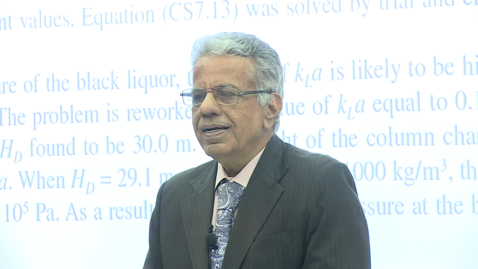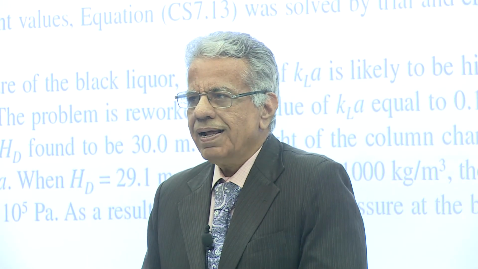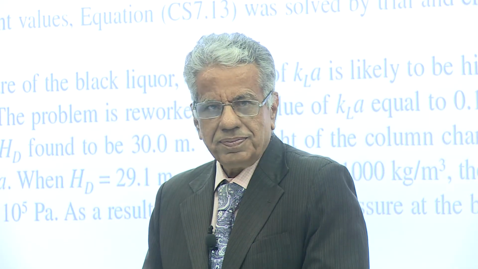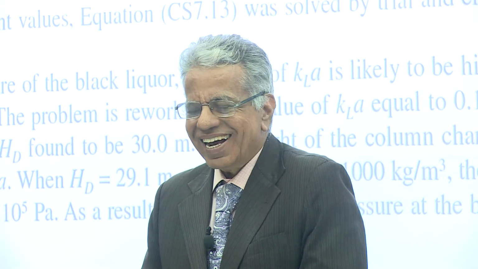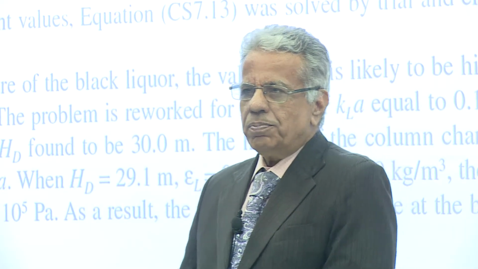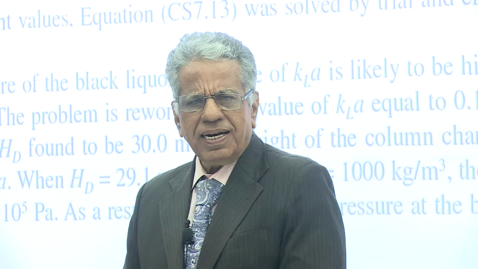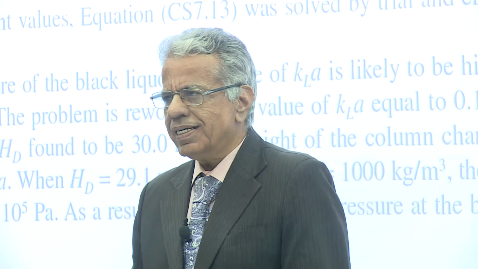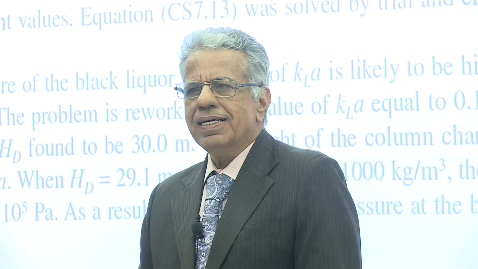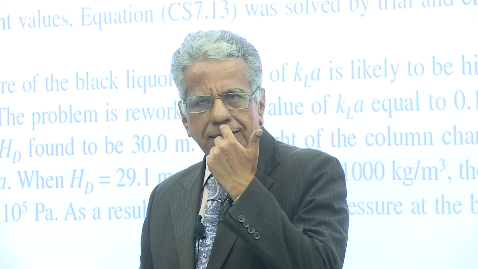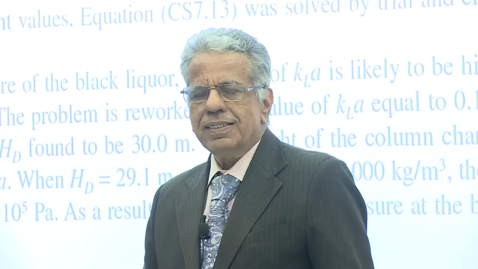Okay? But before that, what I was considering is to teach you the packed column, where the diameter was something like 2 meters and height was half a kilometer. How did we get that answer? Yesterday the answer was given.